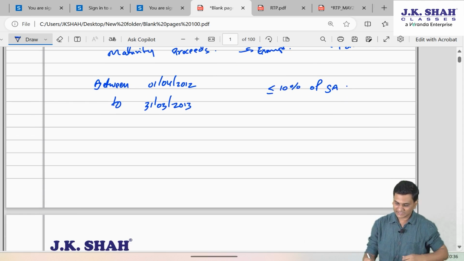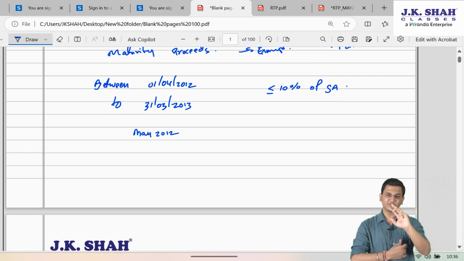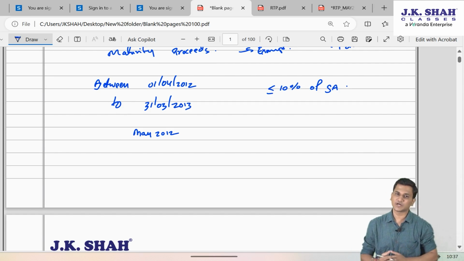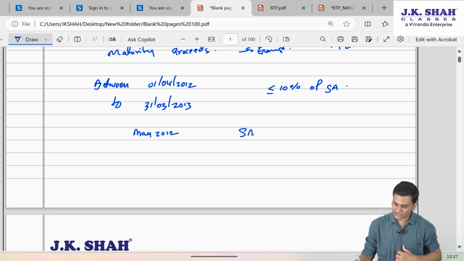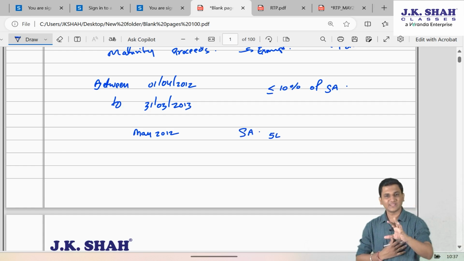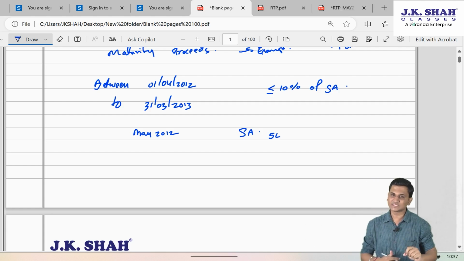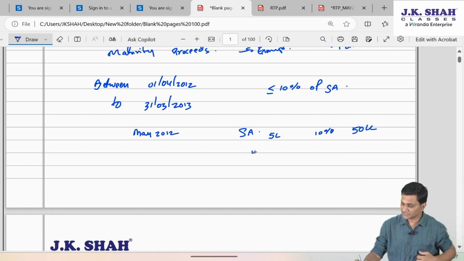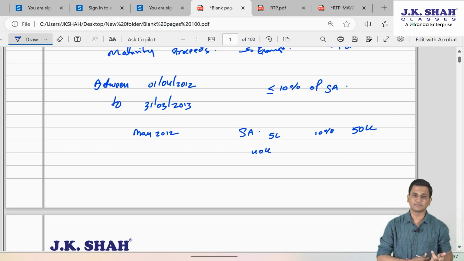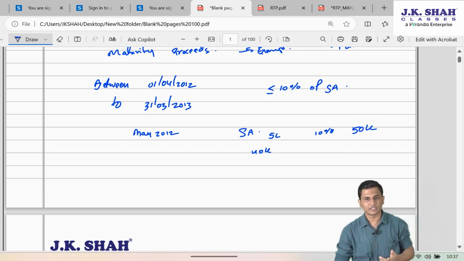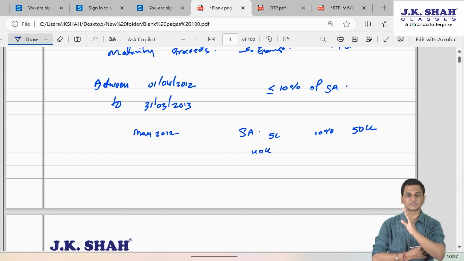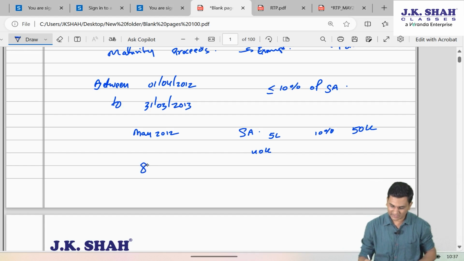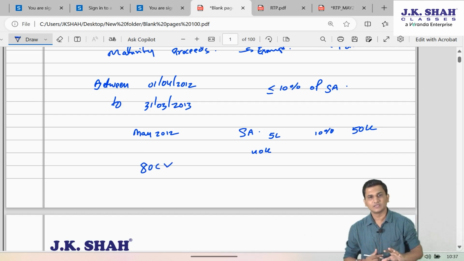So if a policy is taken in, let's say, May 2012, since it is between 1st April 2012 to 31st March 2013, and the sum assured of the policy is 5 lakh rupees, in such case, sir, 10% of this 5 lakh will become 50,000. So if I am paying an annual premium of, let's say, 40,000, then it is below 10%. So sir, deduction will be allowed under 80C, the entire 40,000.